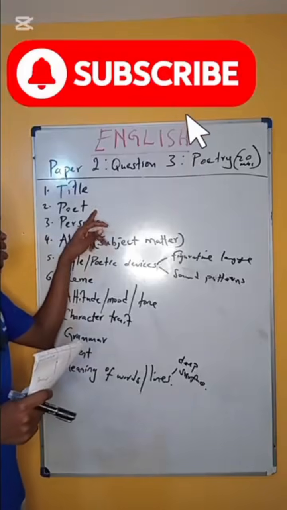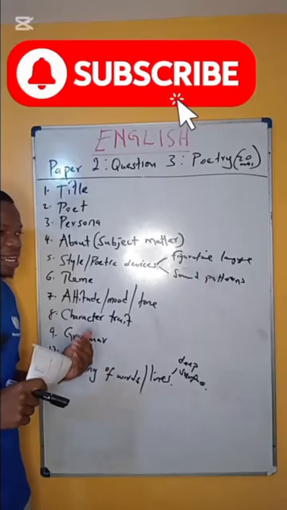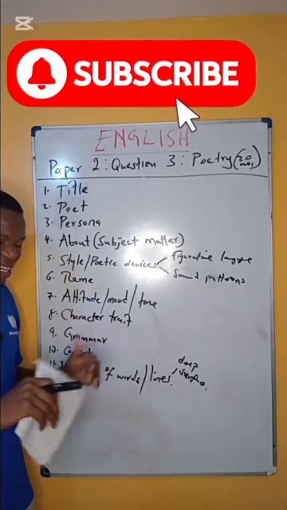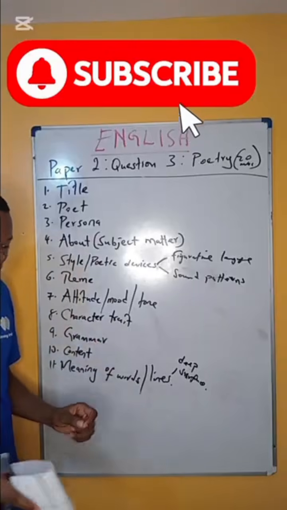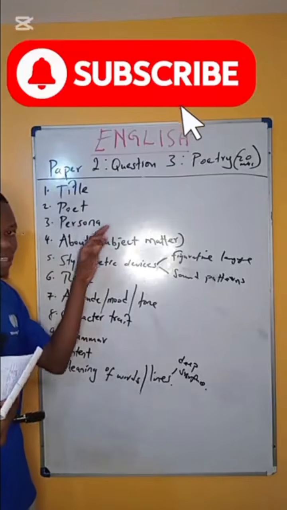Number 2, we have the poet. The poet is the person who writes the poem. The person who writes the poem is called the poet. And the name usually appears after the last stanza, by someone. That is the poet.